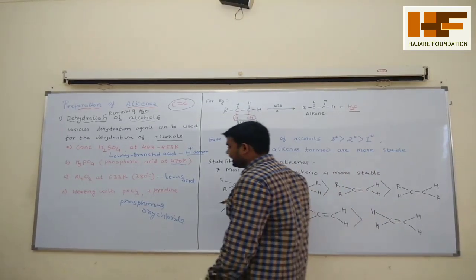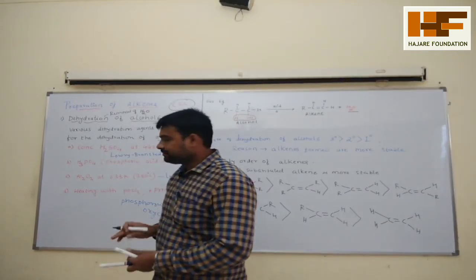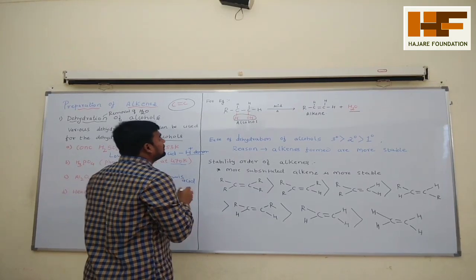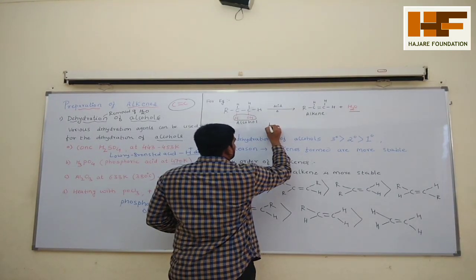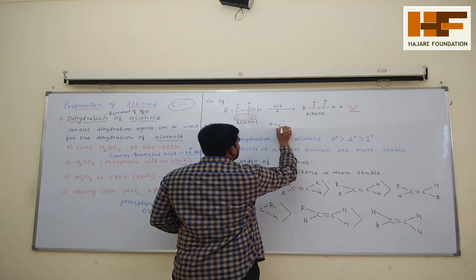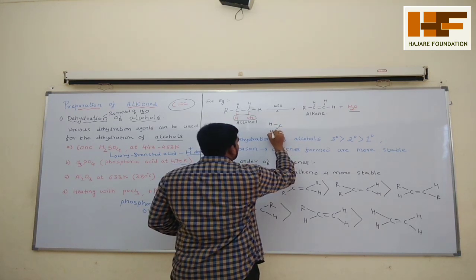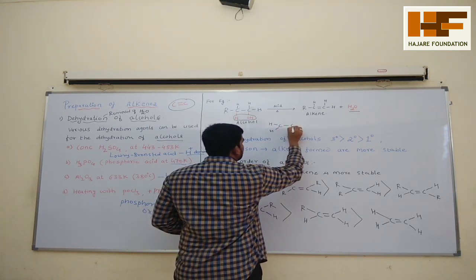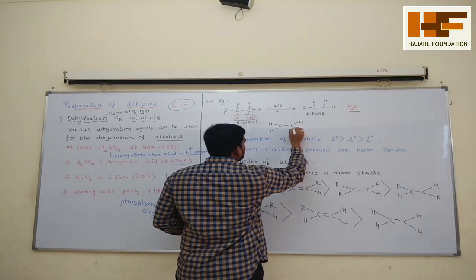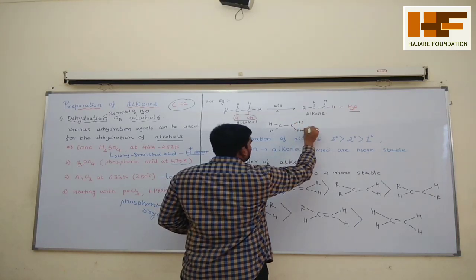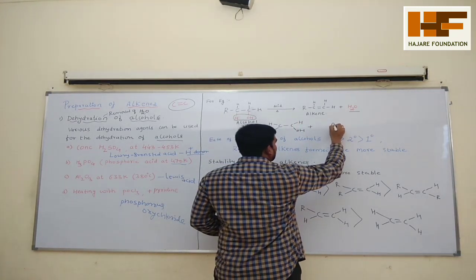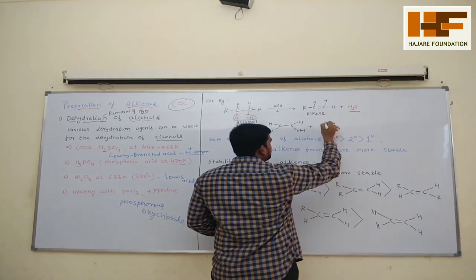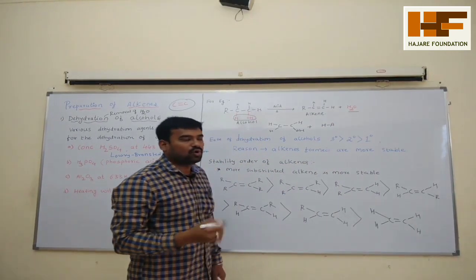See the reaction, how the reaction occurs here. First, I will take a simple example: H, C, H, single bond, C, H, and here is OH. In that, first, you know the acid, I will simply write as A, H. As you know, the acid is the proton donor.